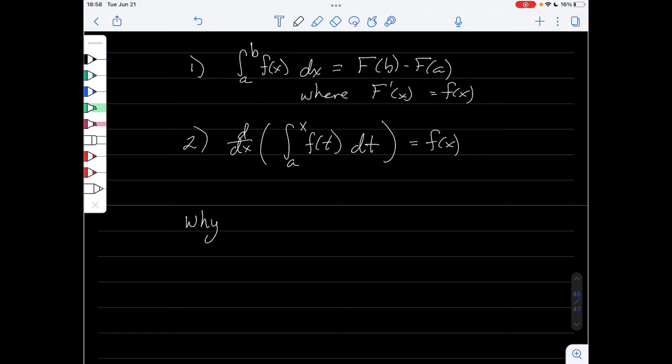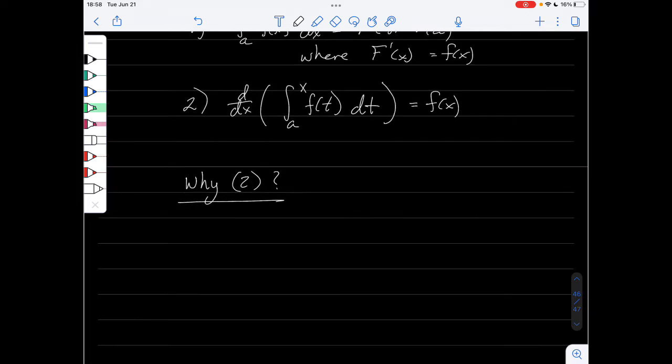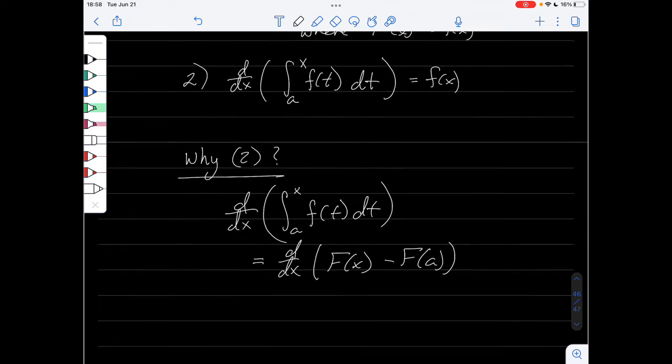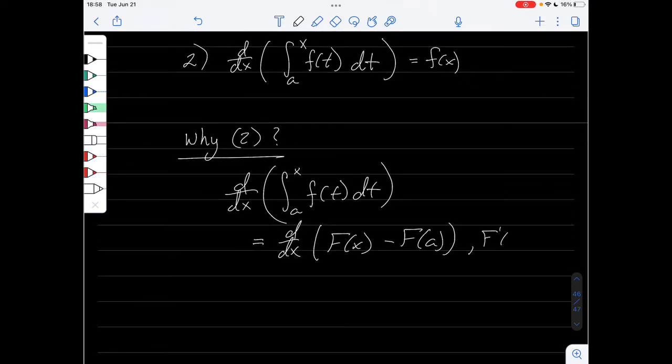So why does part 2 work? If we use the first fundamental theorem of calculus, we see that d/dx of the integral from a to x of f of t dt is equal to the derivative of big F of x minus big F of a, where big F prime of x is equal to little f of x.